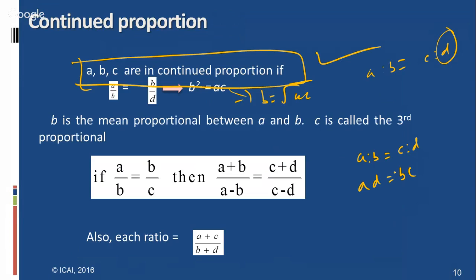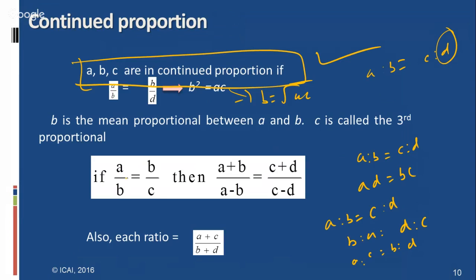And second thing is, if A is to B equal to C is to D, which can be interchanged also, B is to A equal to D is to C, and this is called invertendo. And A is to B equal to C is to D, just we are exchanging the antecedents, that is A is to C, and B is to D. This is called alternando.